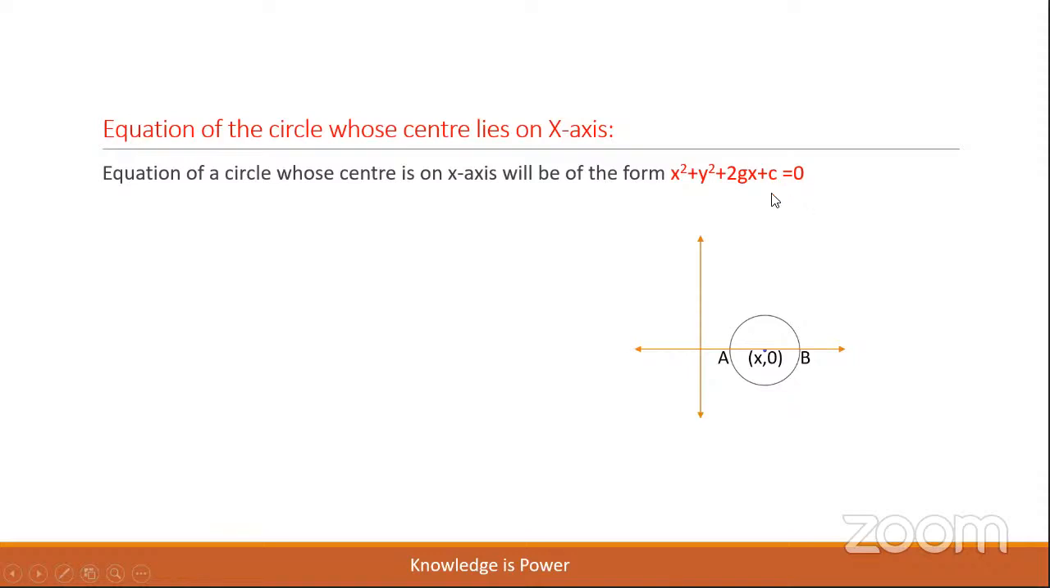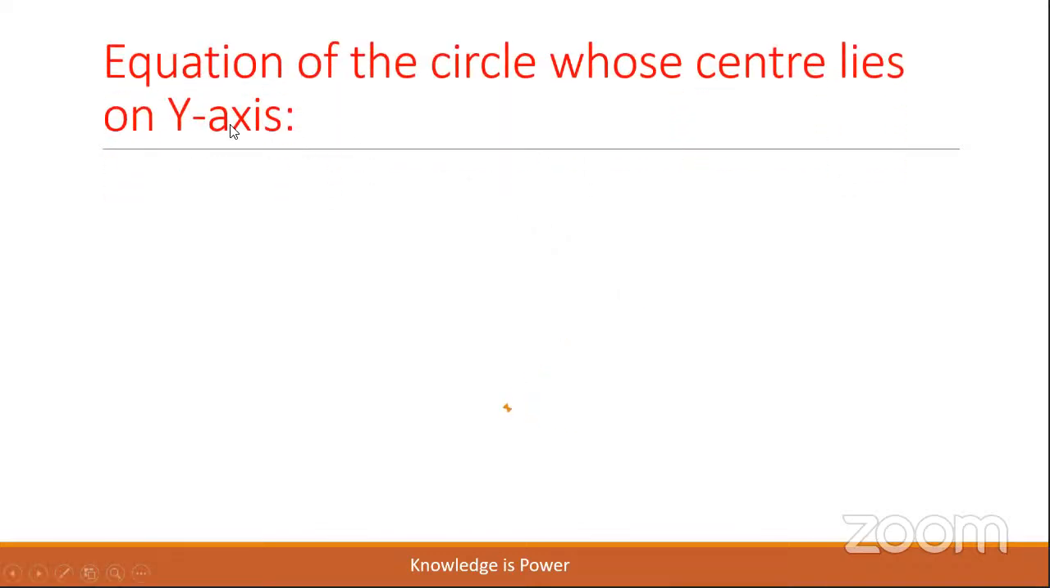Here I would like to remind you of an important point, children. If the same circle passes through the origin, that is, the center is on the x-axis as well as passing through the origin, then it takes again the short form x square plus y square plus 2gx is equal to 0. Is this clear? Yes. Now we shall go with another equation of the circle where the center lies on the y-axis.